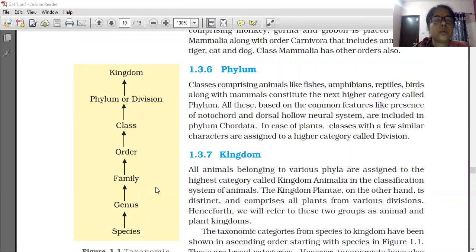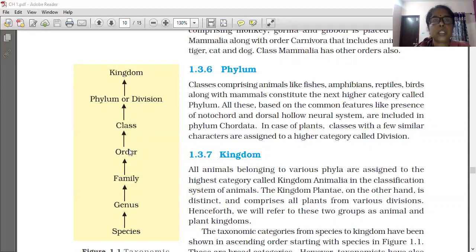Genus combine together to form family. Family combine together to form order. Many orders combine together to form class. And many classes combine together to form phylum or division. And like that, many phyla or divisions combine together to form kingdom only. Two kingdoms are there, animal kingdom and plant kingdom.